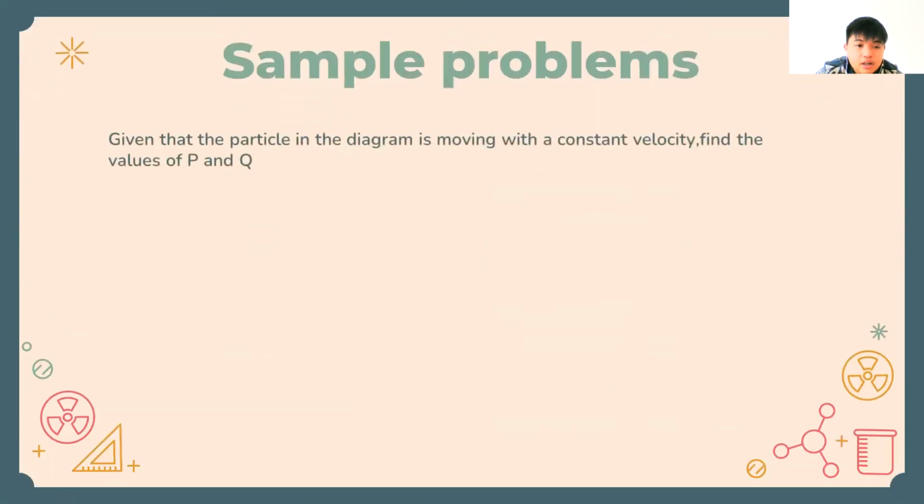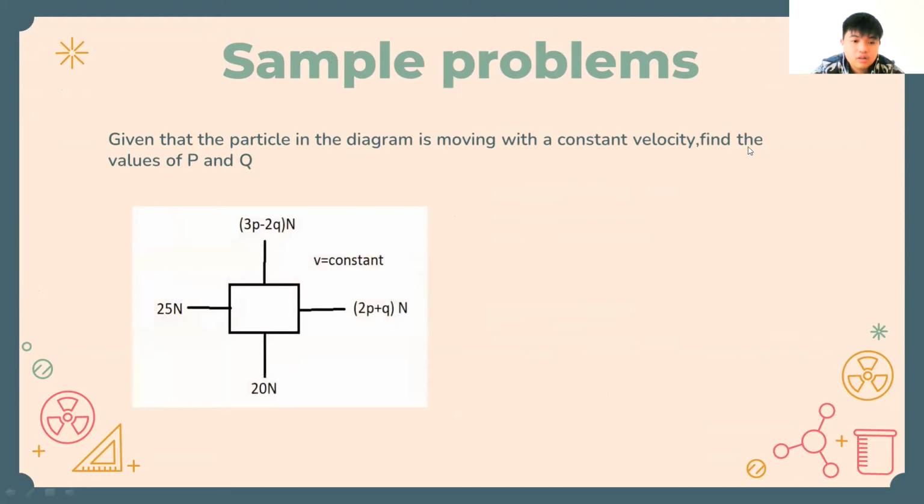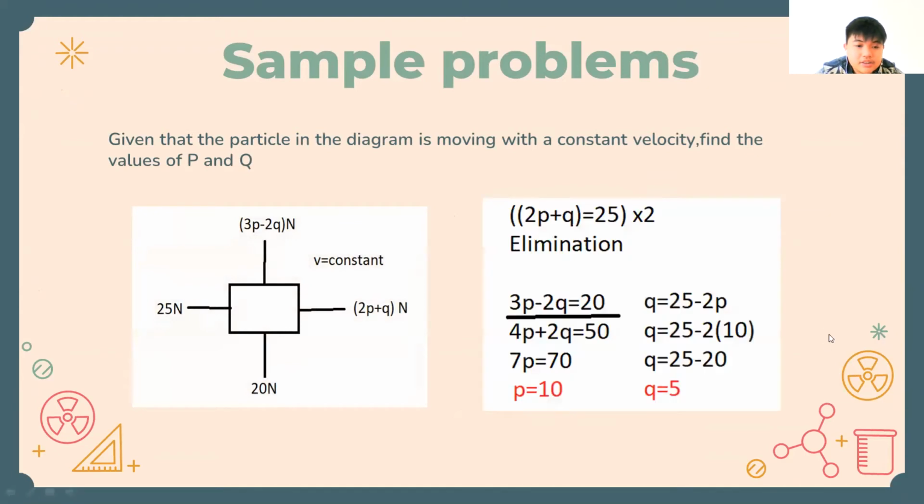The next one, given that the particle in the diagram is moving with a constant velocity, find the values of P and Q. As you can see here, it's the same as before. 2P plus Q equals 25, you see here. So we need to do elimination with 3P minus 2Q equals 20 and 2P plus Q equals 25.